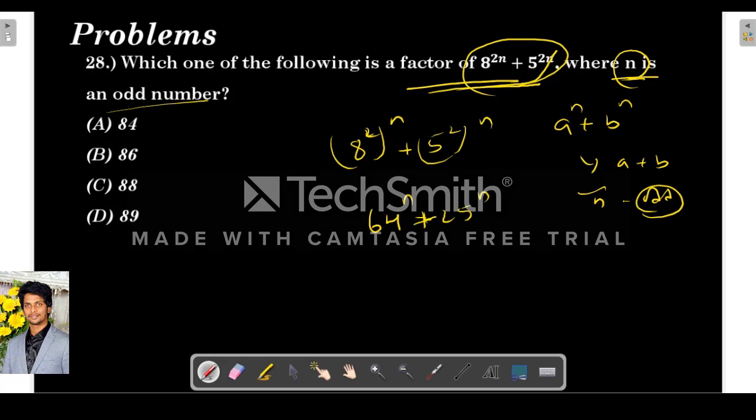So it is 64 power n plus 25 power n. Here n is an odd number, so obviously this is divisible by 64 plus 25, which is 89. So 89 is a factor of this.